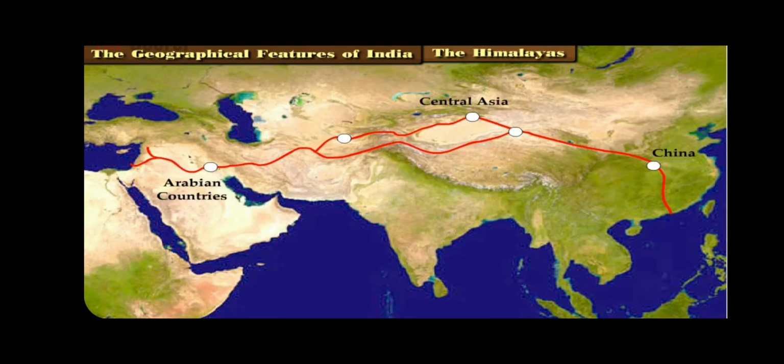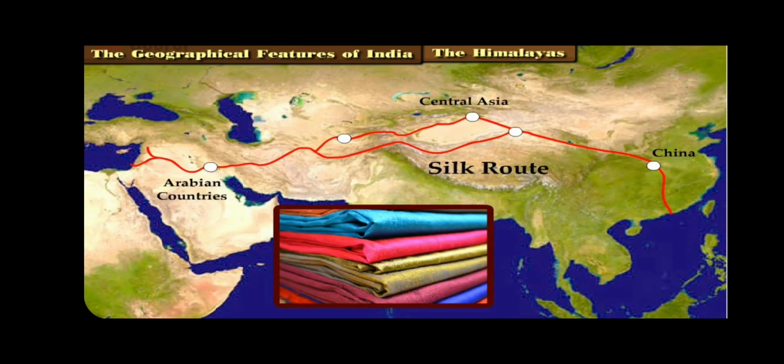This route, which started from China in the east and reached the Arabian countries through Central Asia, was called the Silk Route. This was so because the trade through this route mainly comprised precious silk. This silk was popular in the Western countries.